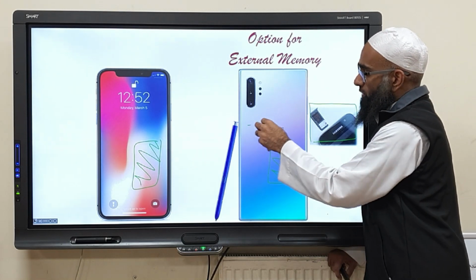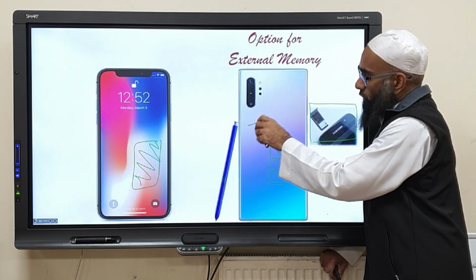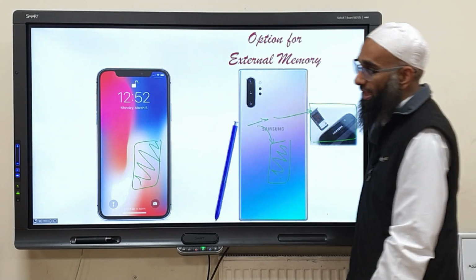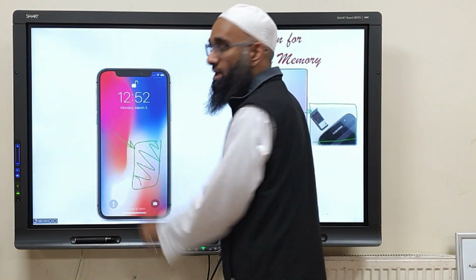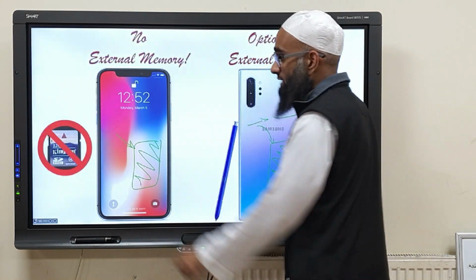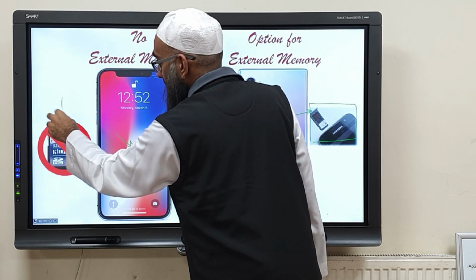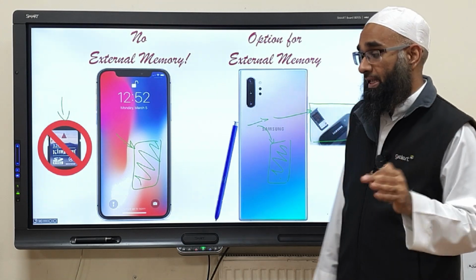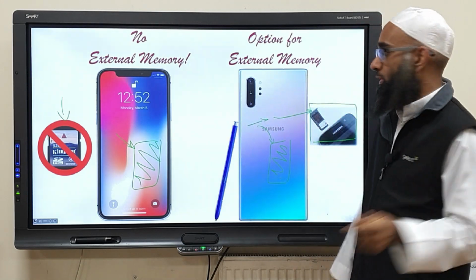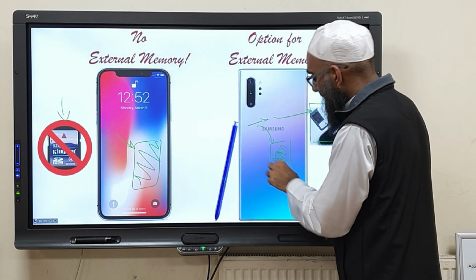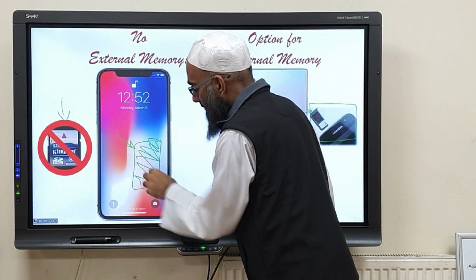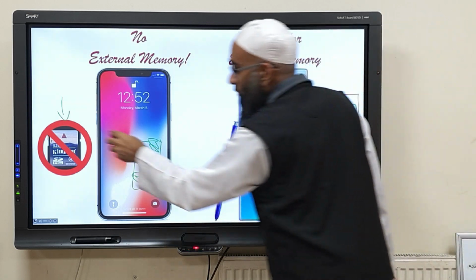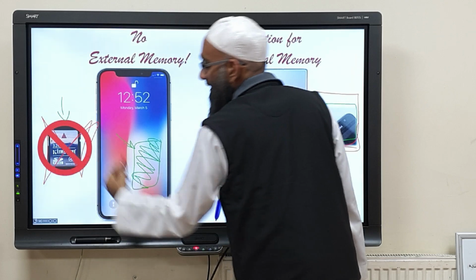So when you save an image, an image comes to you on WhatsApp, you have a choice. You can save it on your phone or you can save it on your memory card. It's up to you. In this phone, you can't do that. Everything has to save on the memory card. Okay? Because this phone does not allow external memory cards. You have to use a memory card built onto the phone. Okay? So why we brought this example is because the same way this has a built-in memory card, this has a built-in memory card, but this you can use your own memory card if you want to, and this one you can't use a memory card. You have to use the built-in memory.